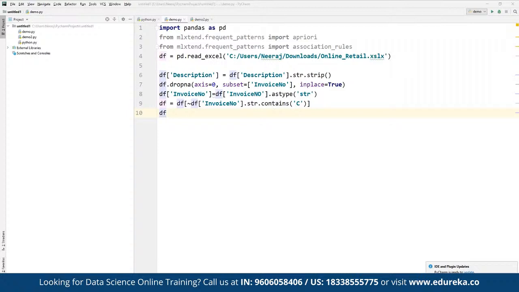So for that, let's say we want to focus on one country data set. Here we can use basket, and in the basket part we can define multiple data frames. First of all, we can define the data frame, and we are going to use the same data frame and then segregate it further based on the country itself. Under country, we define which country we want to focus on, suppose France as a single country that we want to use for consolidation.